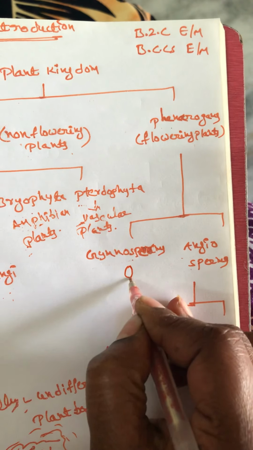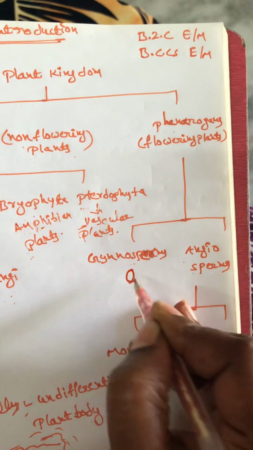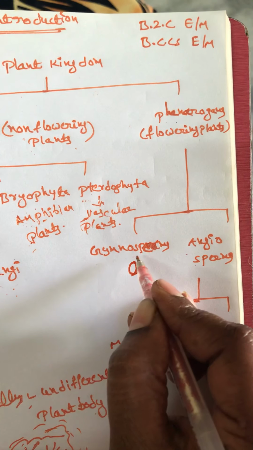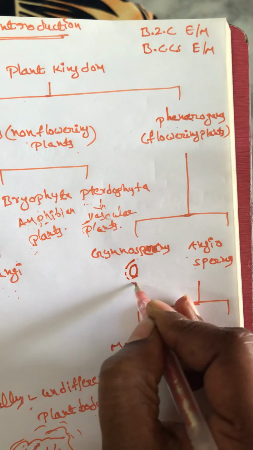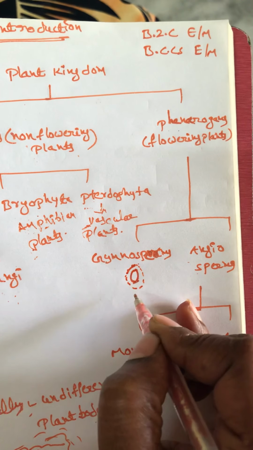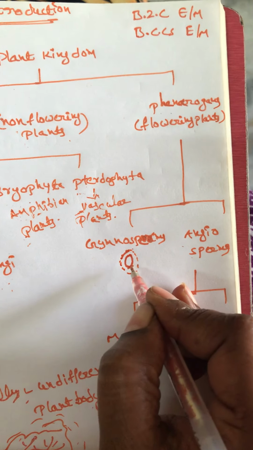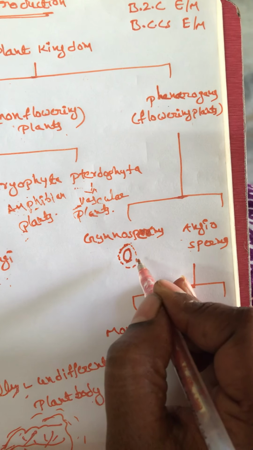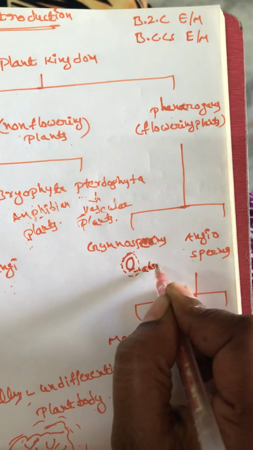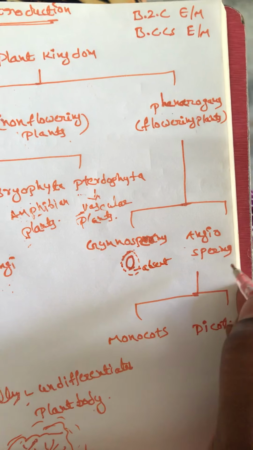Sperm means seed. Gymno means naked seeds. That means the outer wall of the seed is absent. These are called gymnosperms.